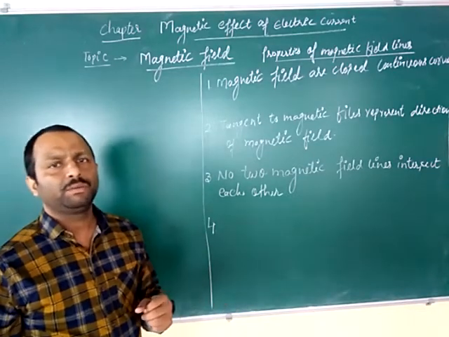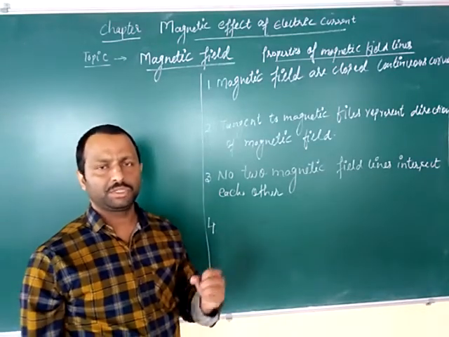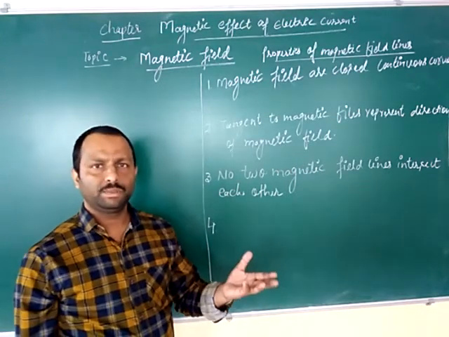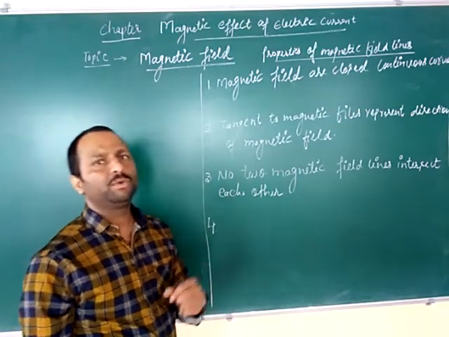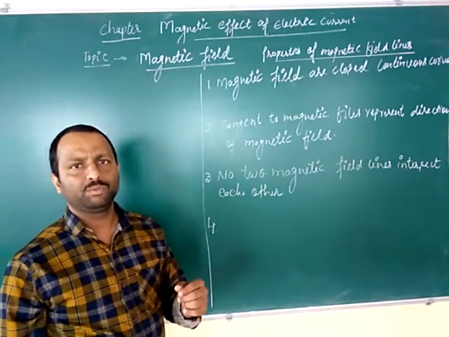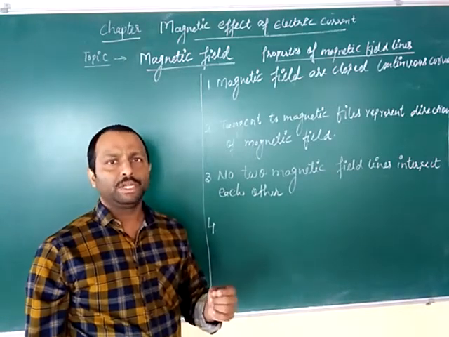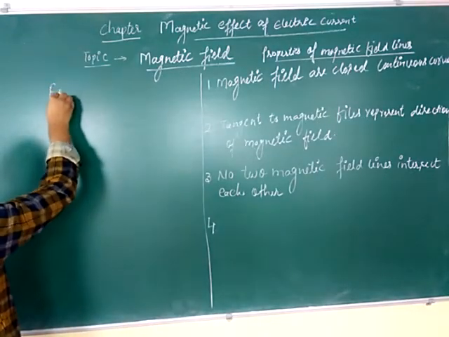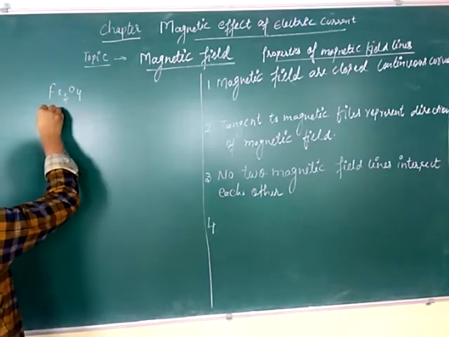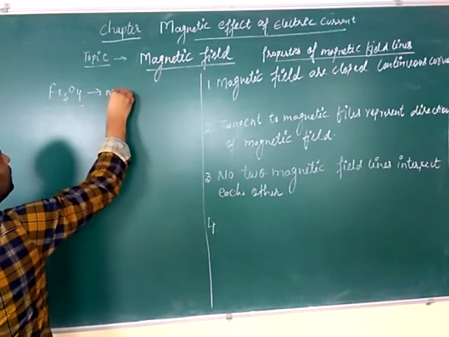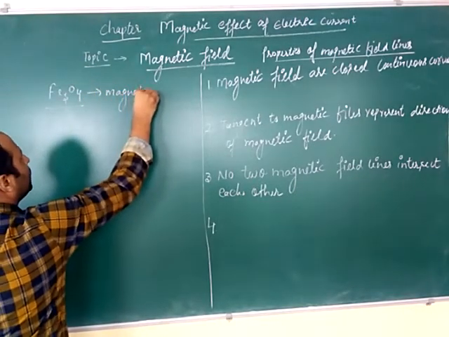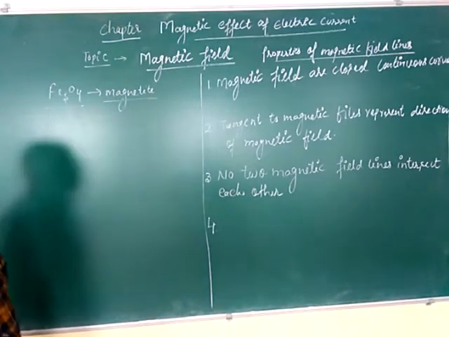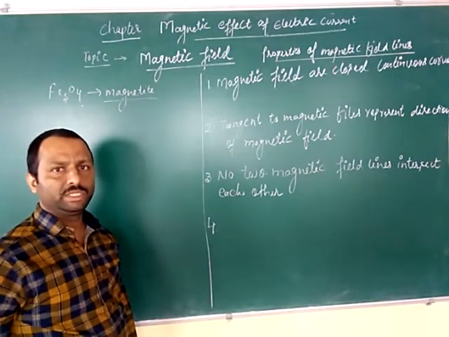Actually that shepherd belongs to the district Magnesia in Asia. So from there also the word magnetite has come. And one more reason for naming the magnet was from the magnetic oxide of iron, that is Fe3O4. Magnetic oxide of iron, that is Fe3O4, is called magnetite. So from here the word magnet has originated.